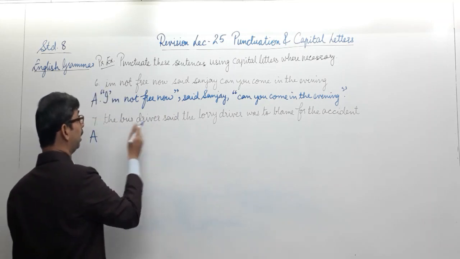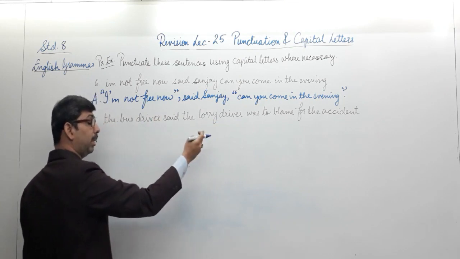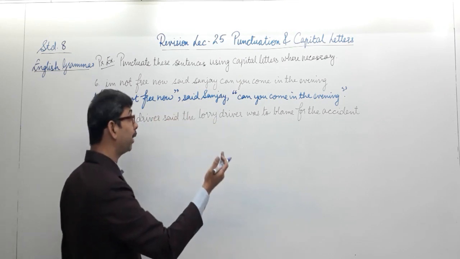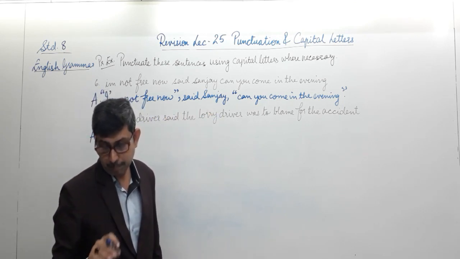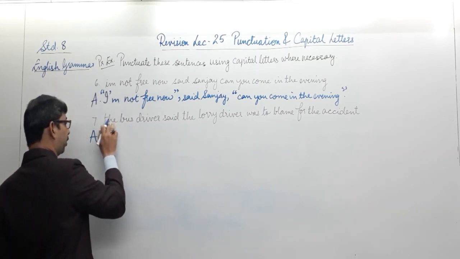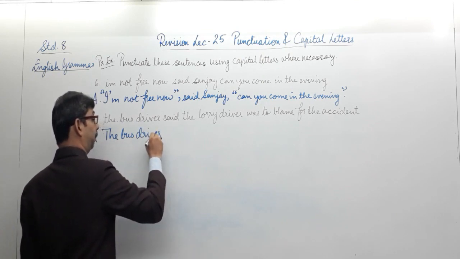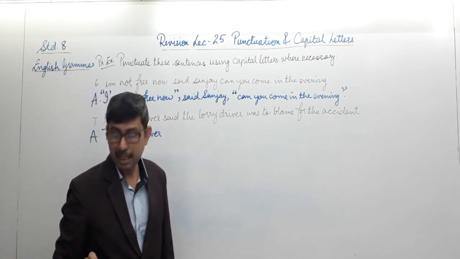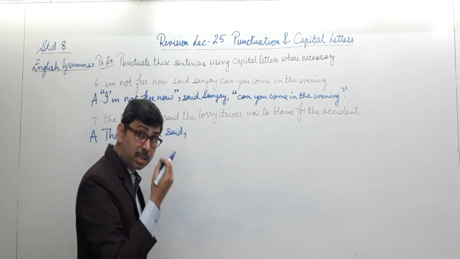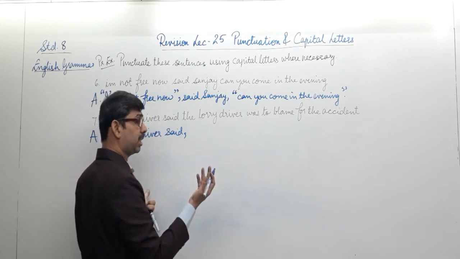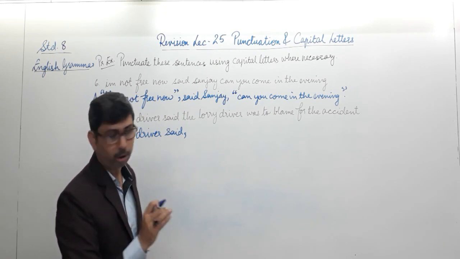For the first instance, you will feel that the bus driver is blaming the lorry driver, but the same sentence with the same words can be written in a different way by applying different punctuations where it will mean the lorry driver is blaming the bus driver. Let us see how this is going to happen. Let us apply the commas in this way. First of all, let's capitalize the bus driver. The bus driver, where we are not applying any punctuation marks. The bus driver said, so we are saying the bus driver is saying something. What did the bus driver say? The exact words spoken by the bus driver. The lorry driver was to blame for the accident.